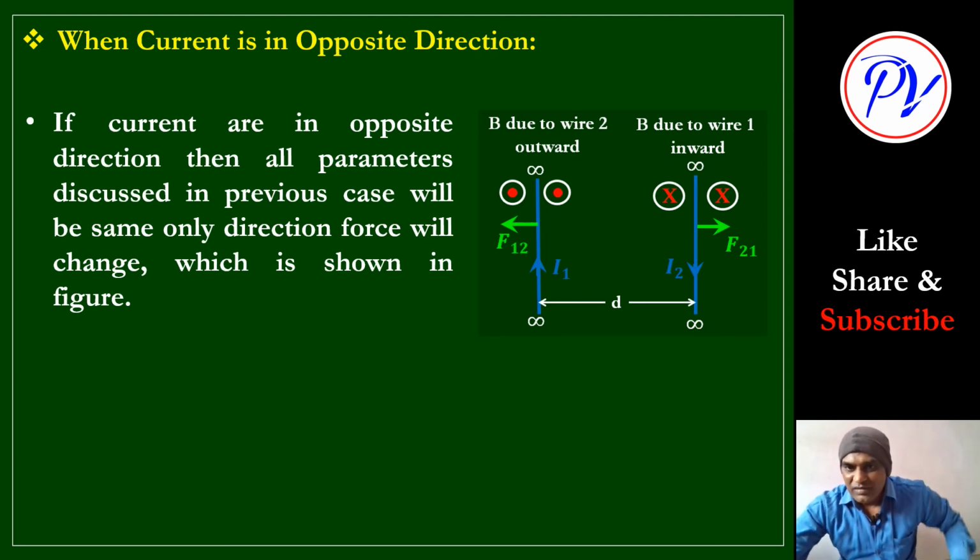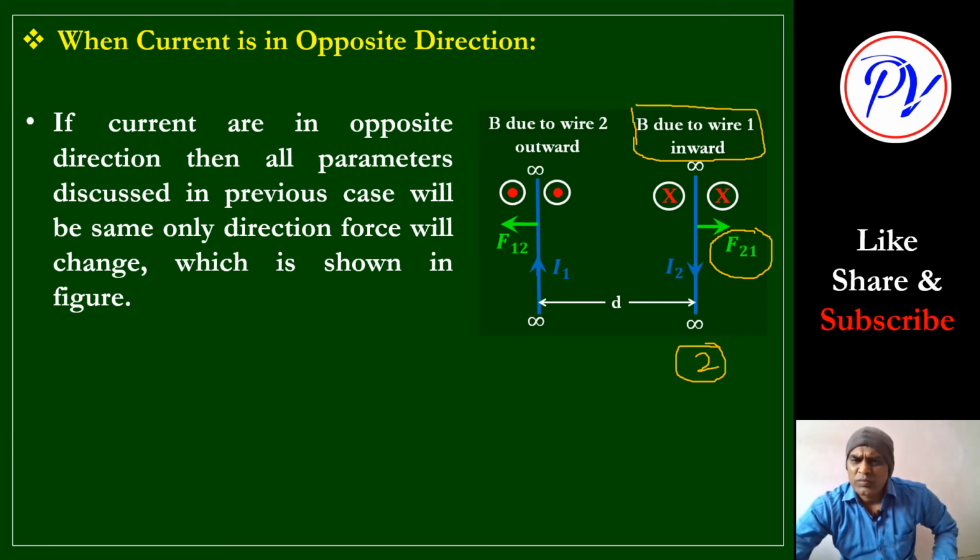So this is the force F21, the force on wire 2. This is wire 2. It is due to the magnetic field B1, the magnetic field due to the current I1. This B1 due to wire 1 is inward, the same as before, because the direction of current I1 has not changed. So that field is inward, perpendicular to the plane of paper. But as the direction of I2 is different, the direction of force will change.